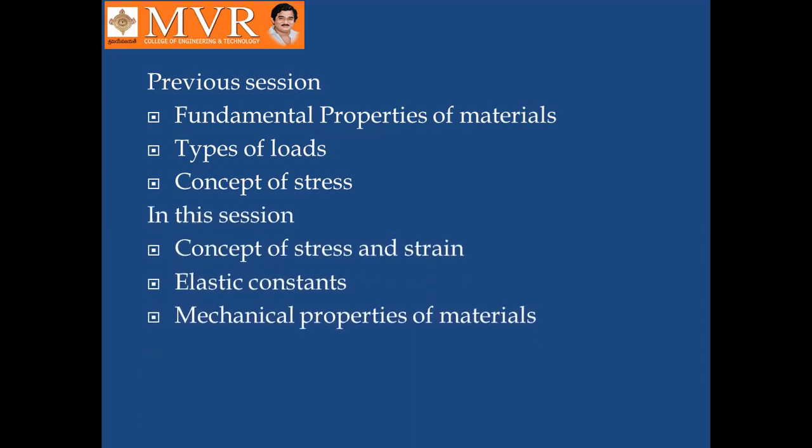In this session we will learn about the concept of stress and strain in detail. And then next, elastic constants. We consider some assumptions. As per the assumptions, what is the relation between stress and strain? How do we derive the relation between stress and strain? In the derivation of stress and strain, we consider some constants. These constants are called elastic constants. And the next, mechanical properties of materials.